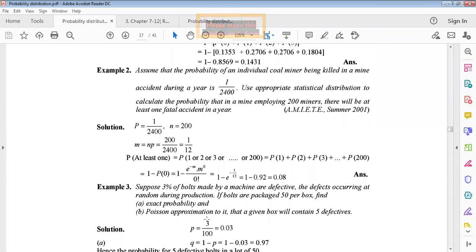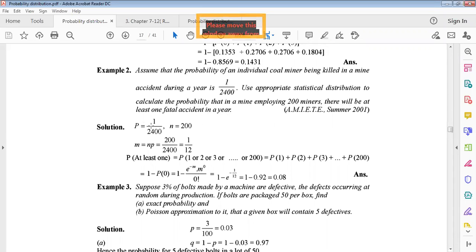Another example, example 2. Assume that the probability of an individual coal miner being killed in a mine accident during a year is 1 divided by 2400. Use an appropriate statistical distribution to calculate the probability that in a mine employing 200 miners, there will be at least one fatal accident in a year. Okay, you have to use a statistical distribution to calculate this.